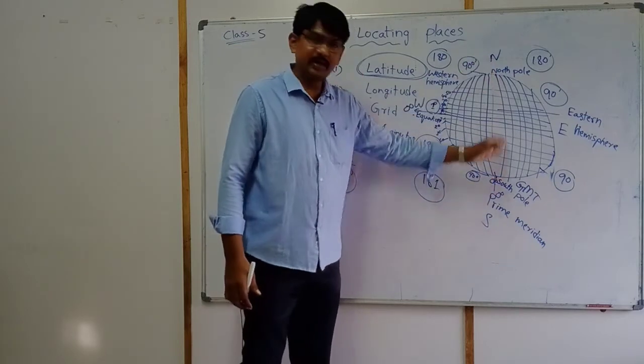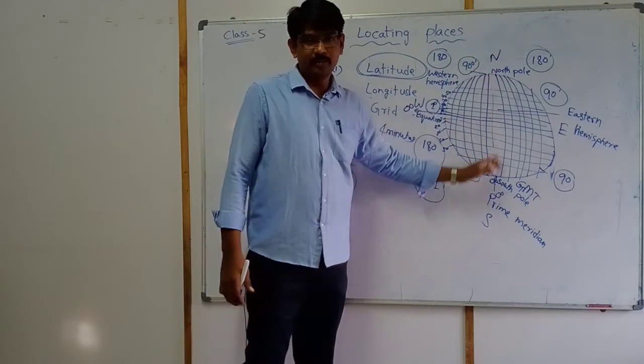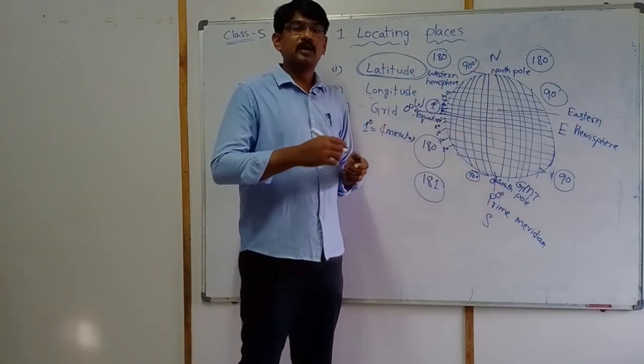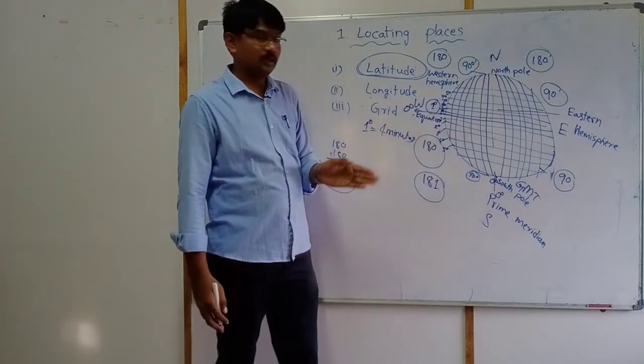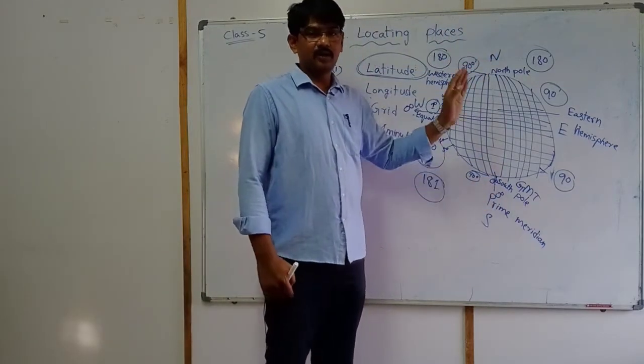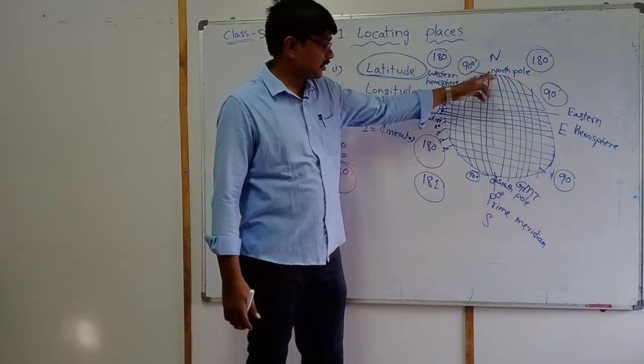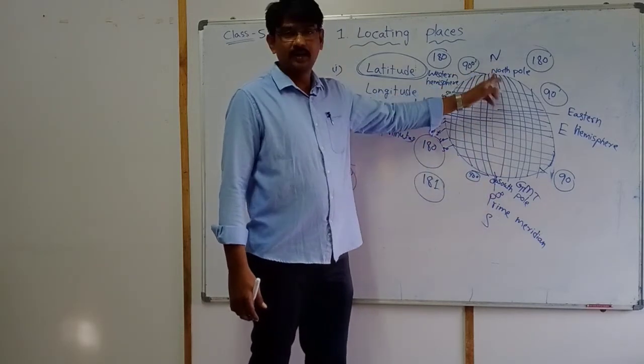This imaginary 0 degree prime meridian is passing through London. Based on this prime meridian only we are counting the time. Total world timings are based on this prime meridian line.